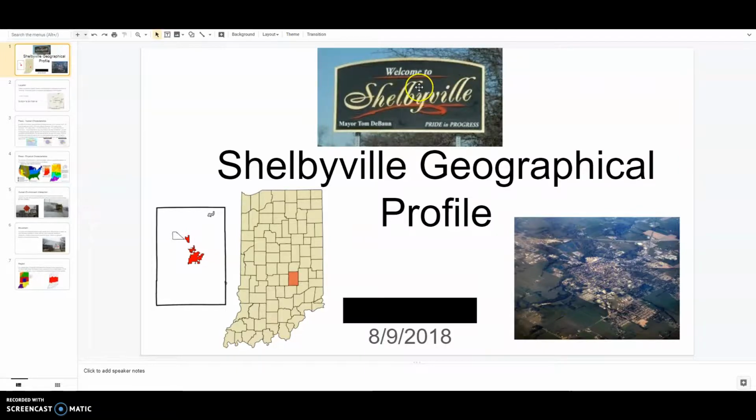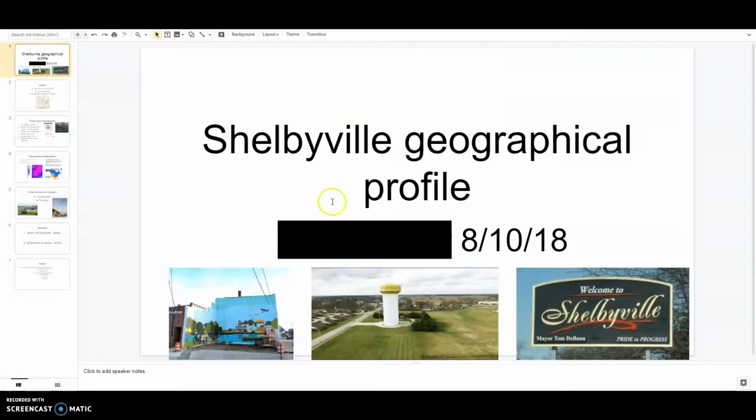They have the Welcome to Shelbyville sign outside of town. They have an aerial photograph of Shelbyville. And then they have the county map of Indiana, and Shelbyville is in the orange. And then the municipal areas of Shelby County are there as well. So this person did a good job with their first slide. Perfect. And then let's look at another person.